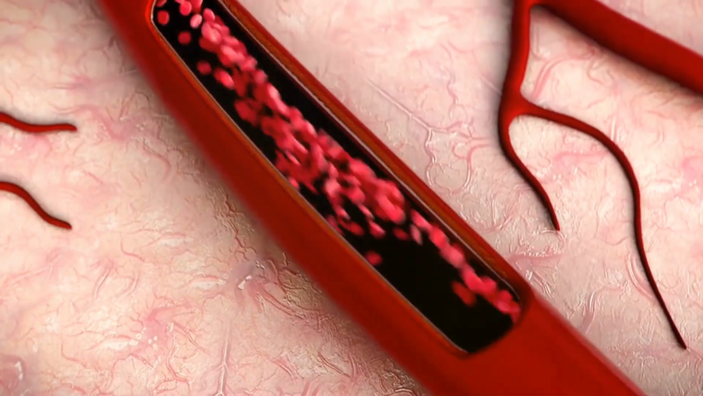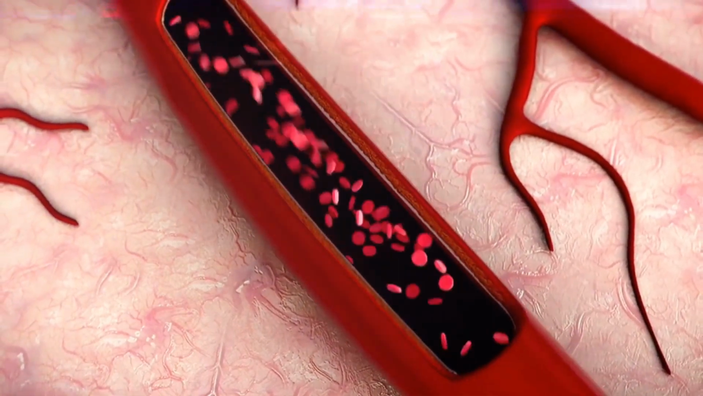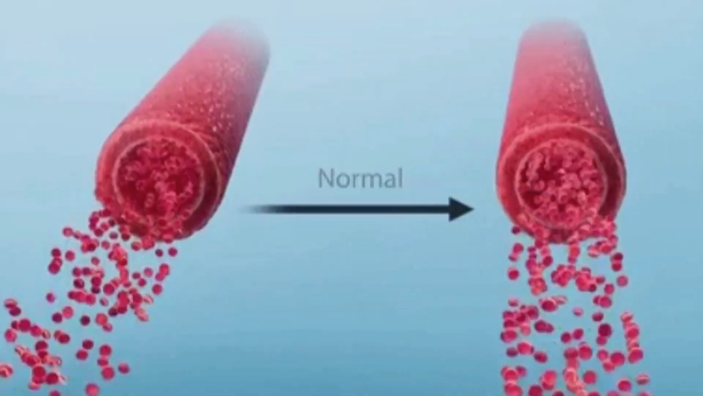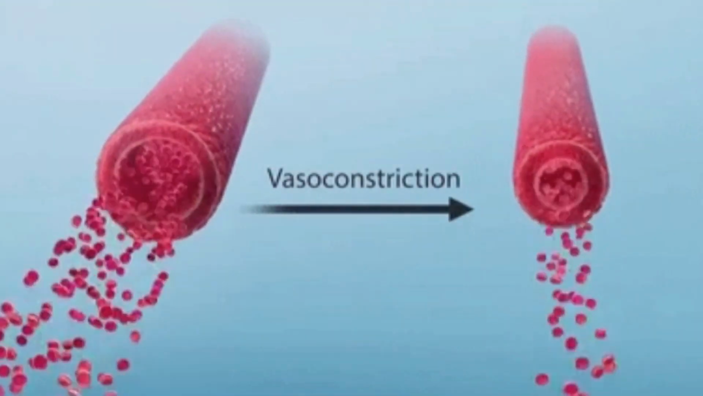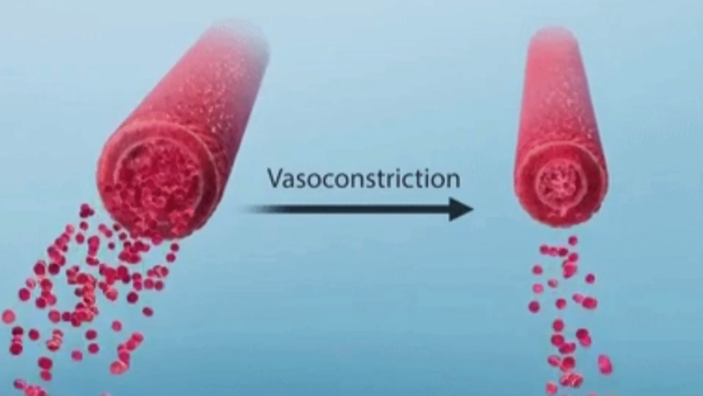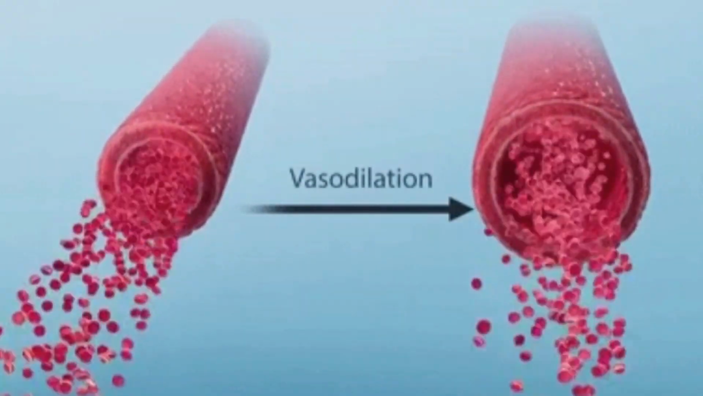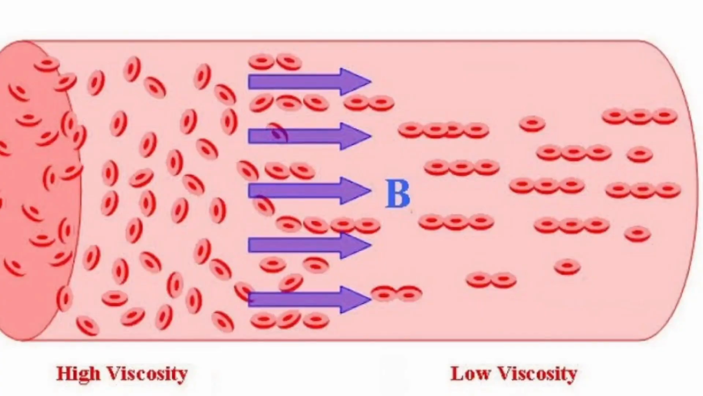3. Peripheral resistance. This is the resistance of your blood vessels to blood flow. It depends on the diameter and elasticity of your arteries and arterioles. Narrow or stiff arteries increase resistance and, consequently, blood pressure. 4. Blood viscosity. The thickness or stickiness of your blood. Higher viscosity increases resistance and blood pressure.